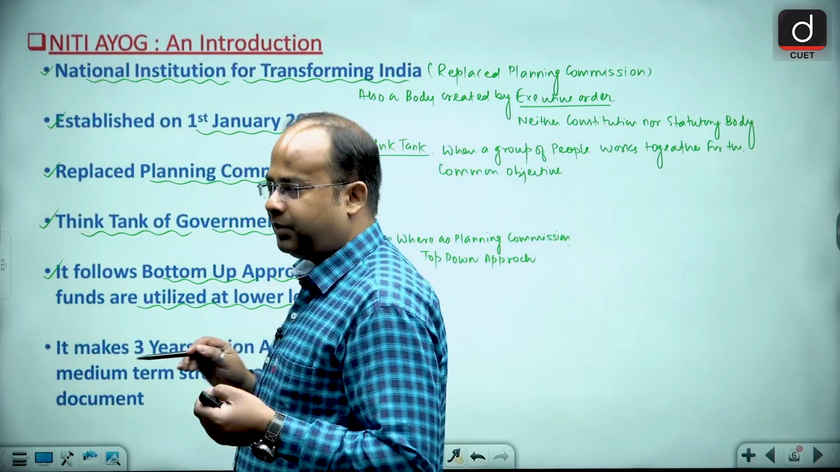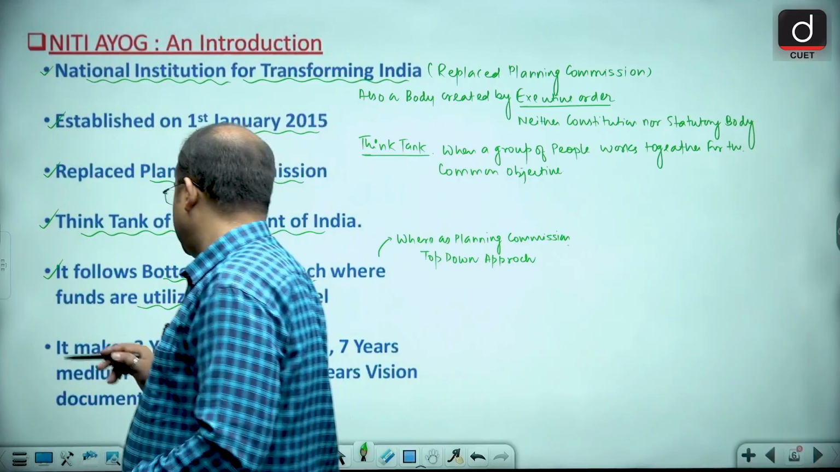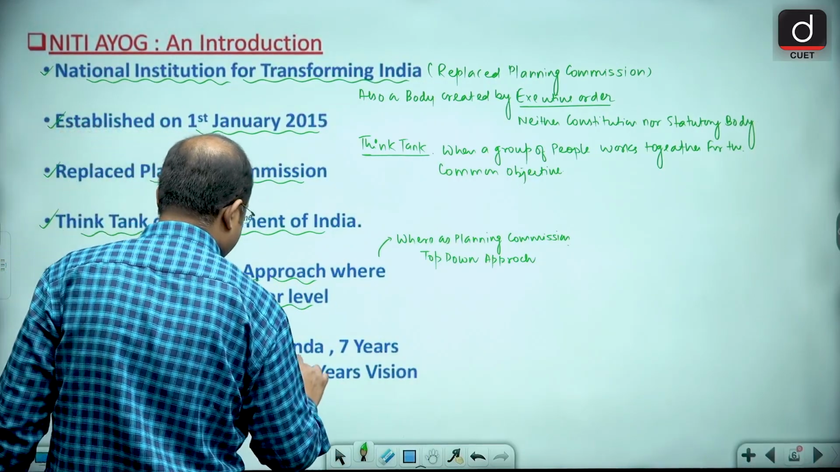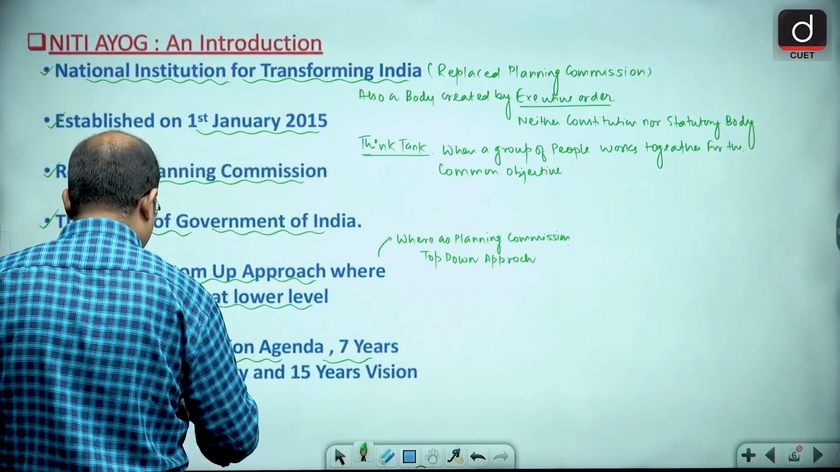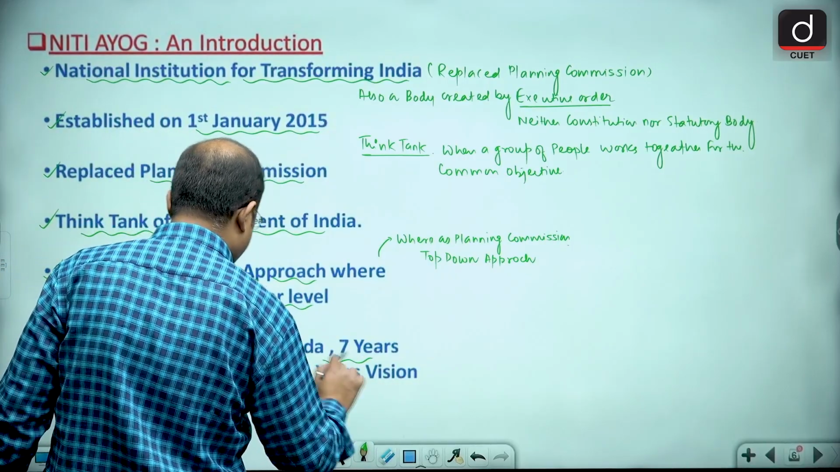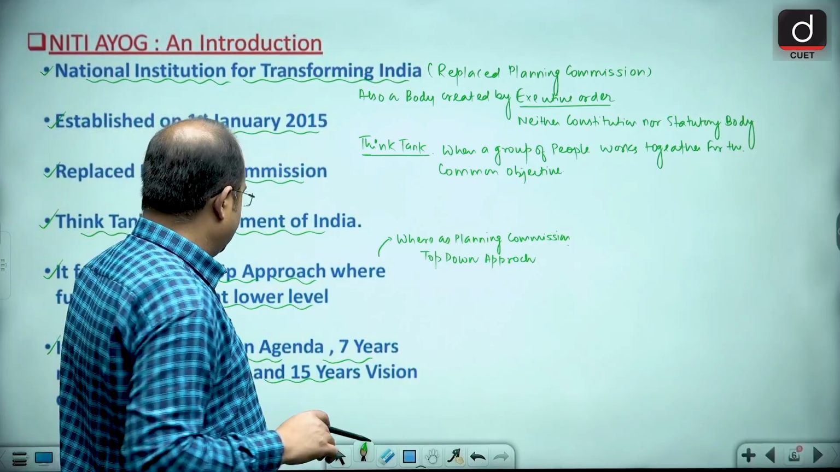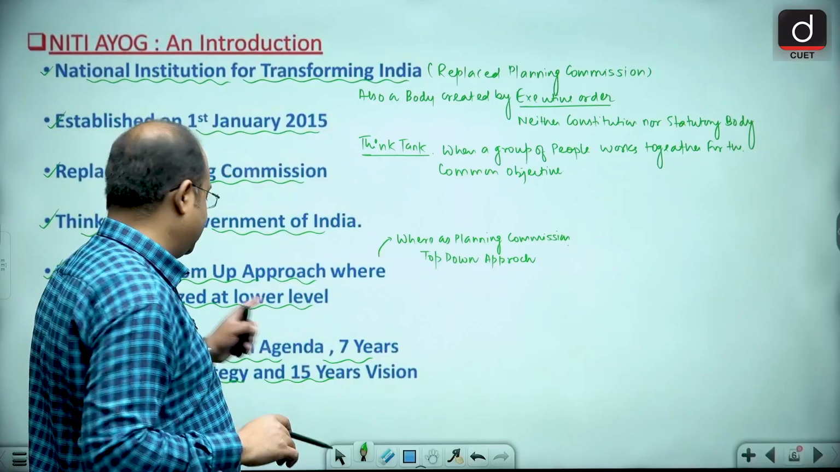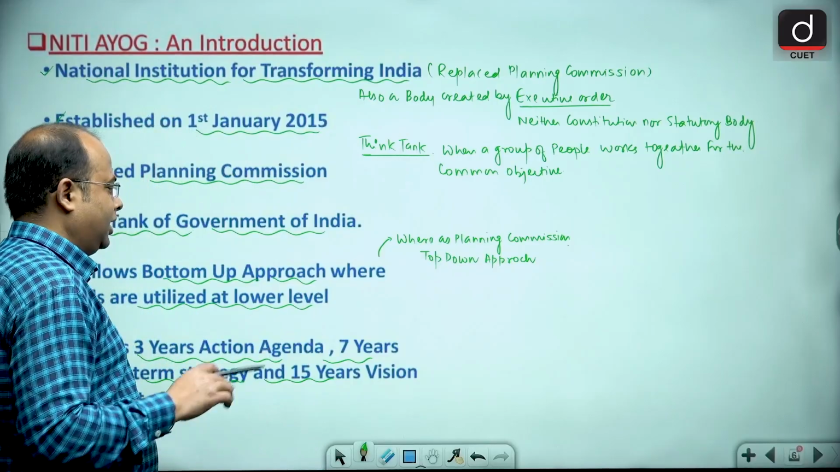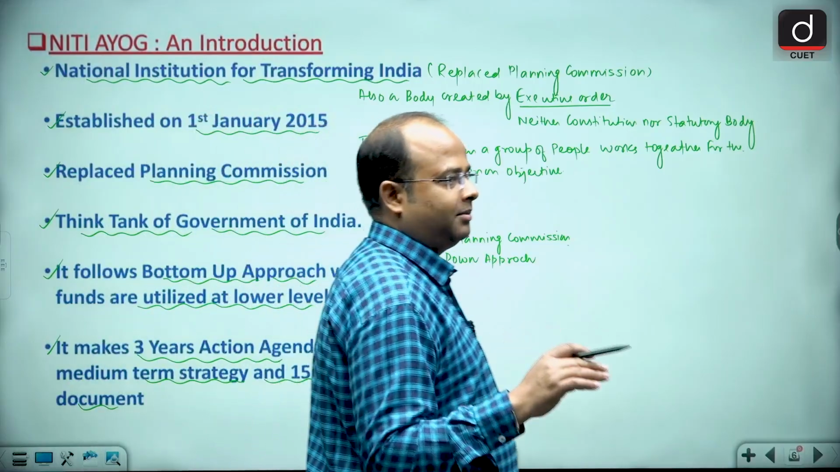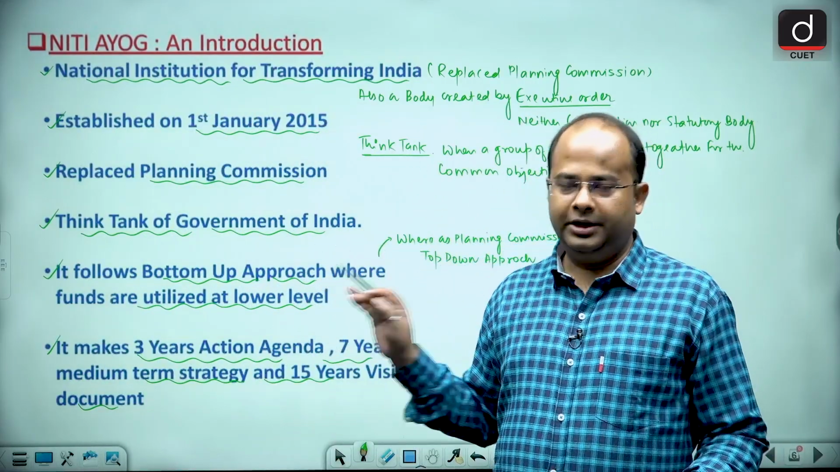Now what type of plans does Niti Aayog make? So Niti Aayog makes a 3-year action agenda, then a 7-year medium term strategy, and a 15-year vision document. So 3 years, 7 years, 15 years: a 3-year action agenda, a 7-year medium term strategy, and a 15-year vision document that is being made by the Niti Aayog.